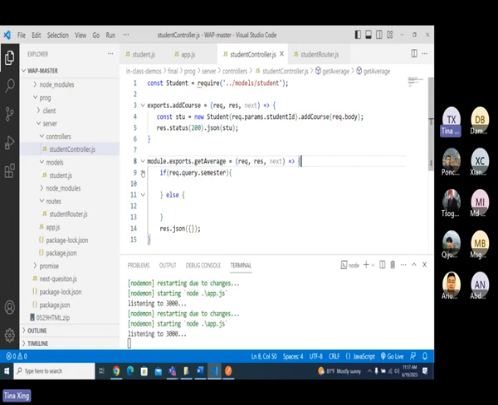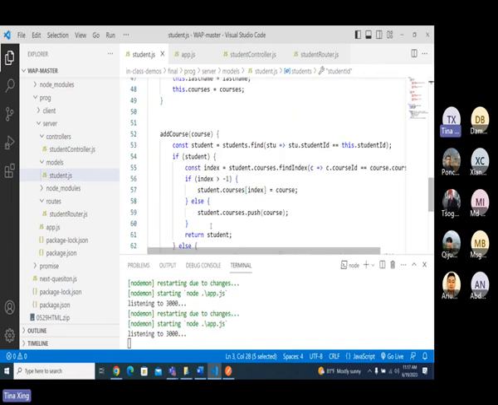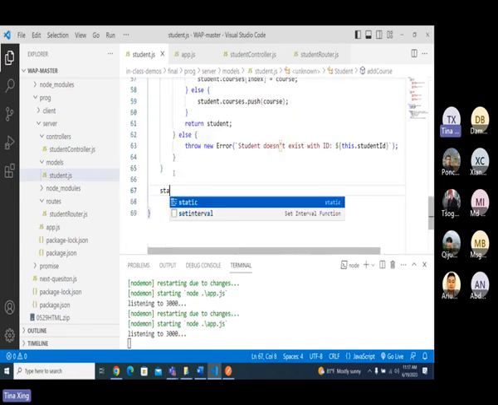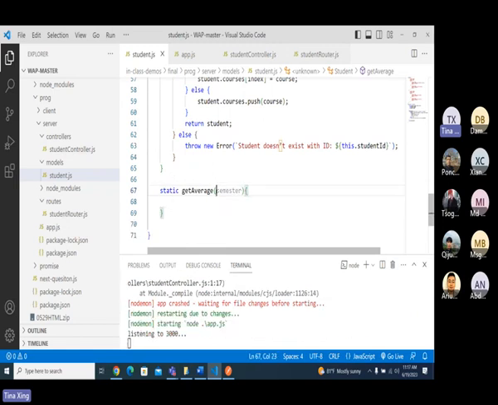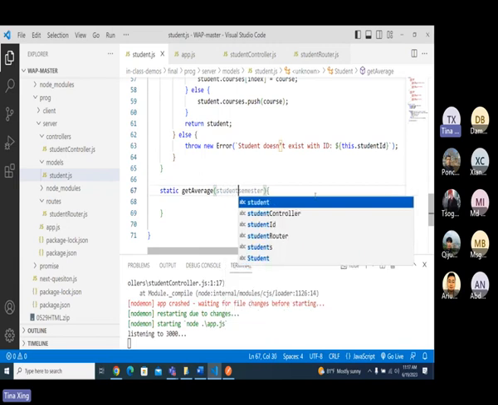Then what's going to happen? If it has a semester, I have to pass it to filter by the semester, right? If not, I don't need to filter. So here in my student, you can have a static getAverage. You got me? And here you can pass a query, semester, okay? And unfortunately, because we also need to get a student, you can have a student here.